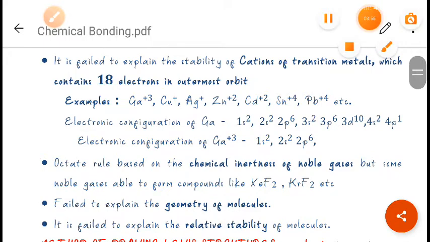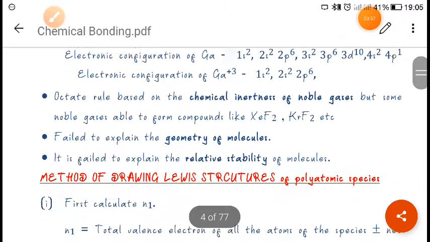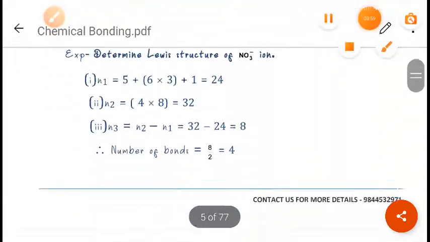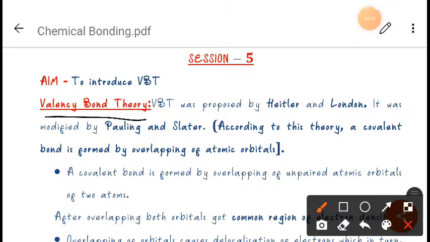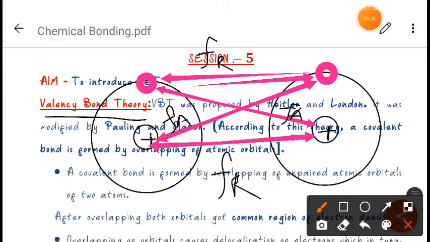Now next we will see the valence bond theory. Before starting the valence bond theory, I will give you one example that will help you in understanding it. Let me draw one structure. Suppose you see here, this is the structure. This one is a nucleus and this one is a nucleus.